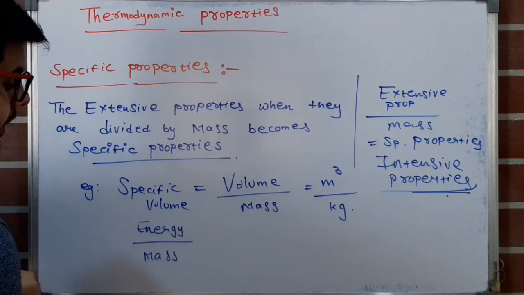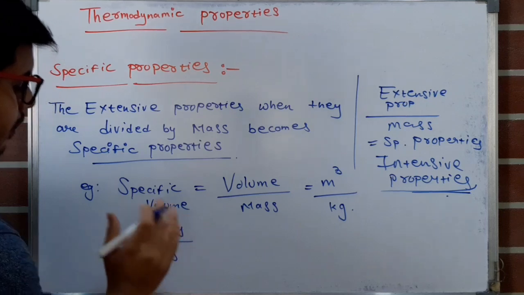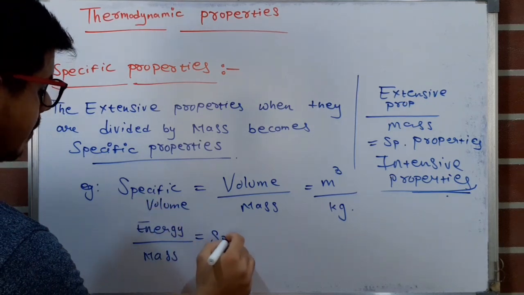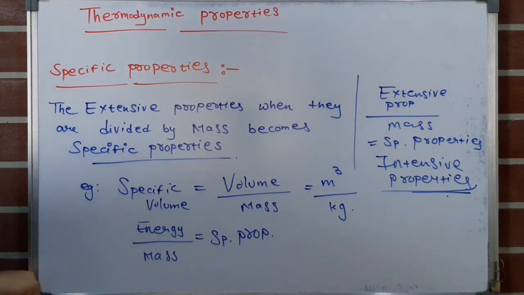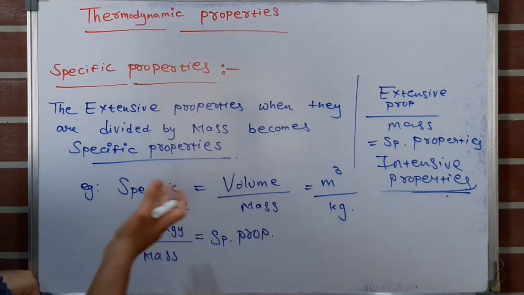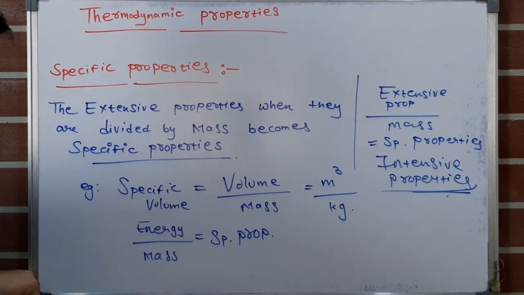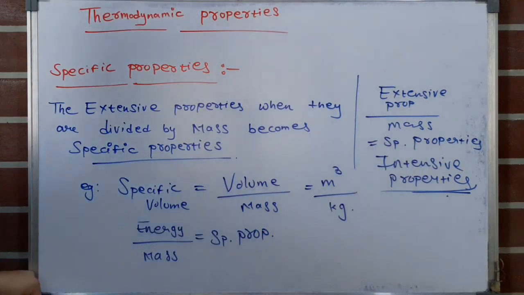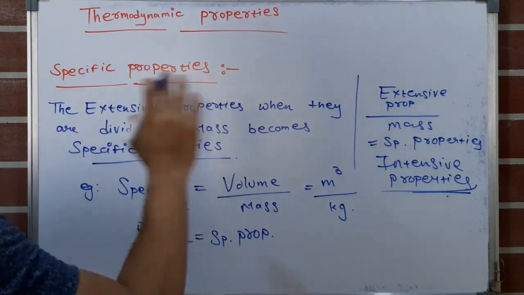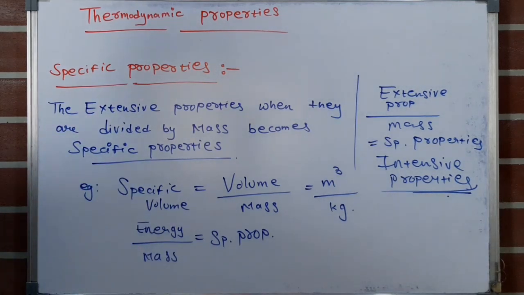This represents the amount of energy present in 1 kg of mass. So this is also a specific property. The extensive properties which are divided by the mass become specific properties, and specific properties are nothing but intensive properties. So this is all about the thermodynamic properties.